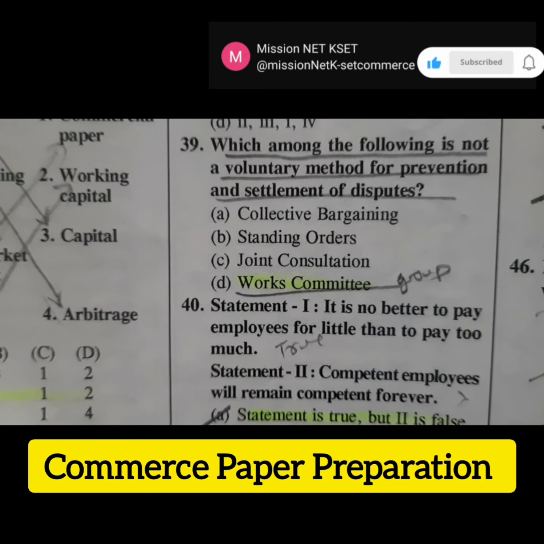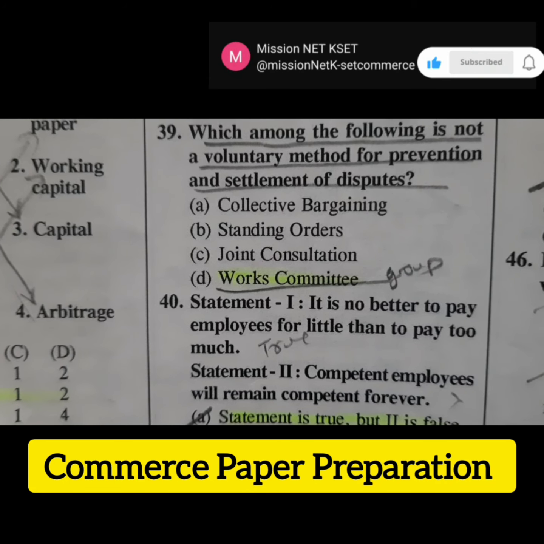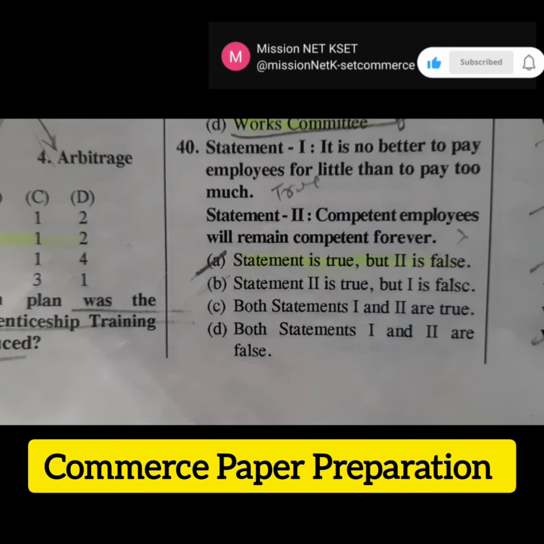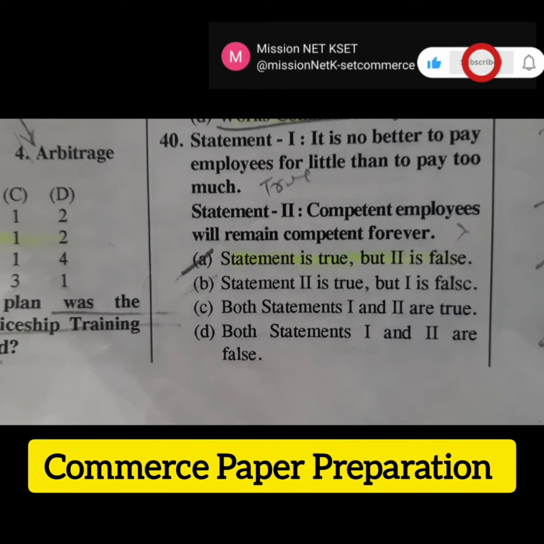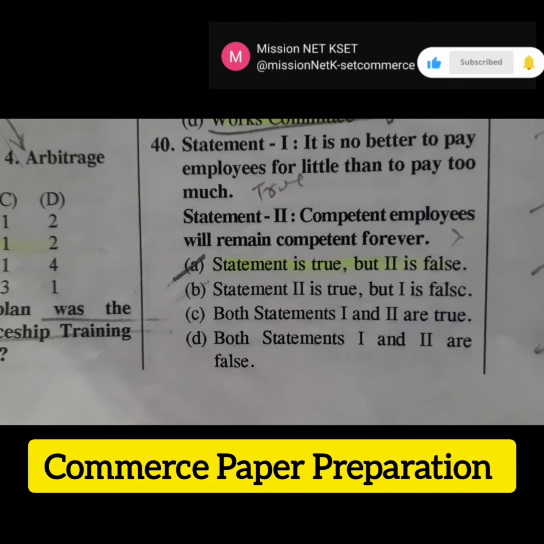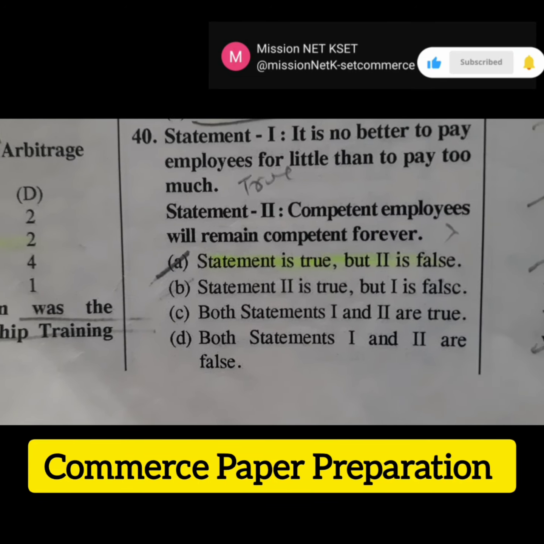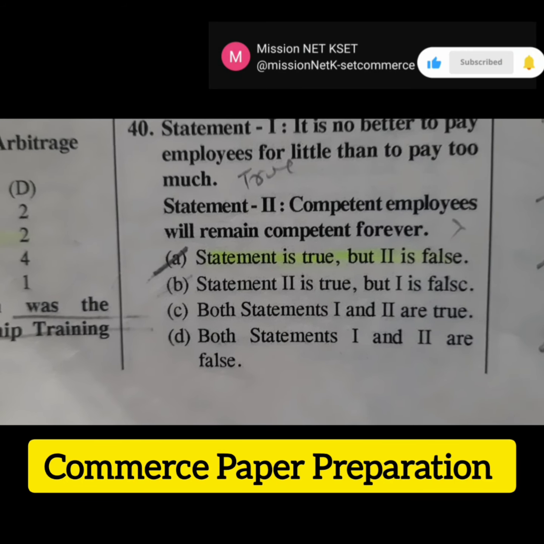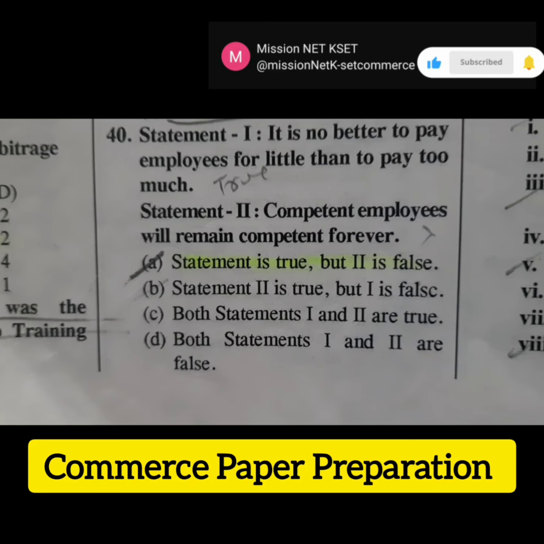Then the next question is, which among the following is not a voluntary method of prevention and settlement of dispute? The right answer is option D, works committee. Then the next question is, statement 1. It is no better to pay employees too little than to pay too much. This is the true statement. Then the second statement is, competent employees will remain competent forever. This is the false statement. So the right answer is option A. Statement 1 is true, but statement 2 is false.